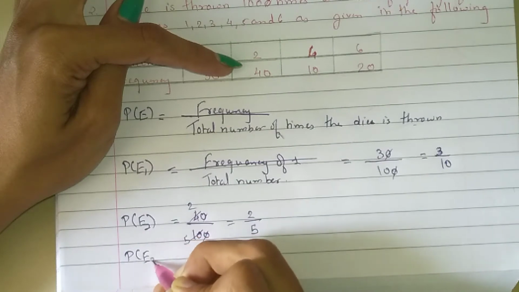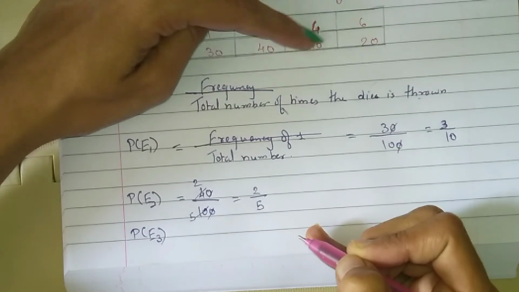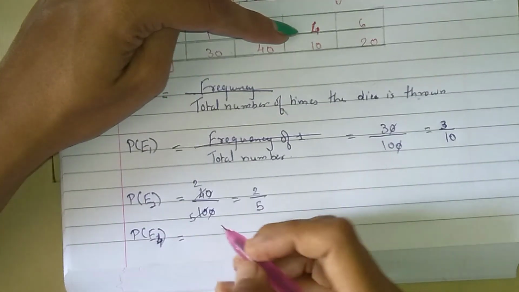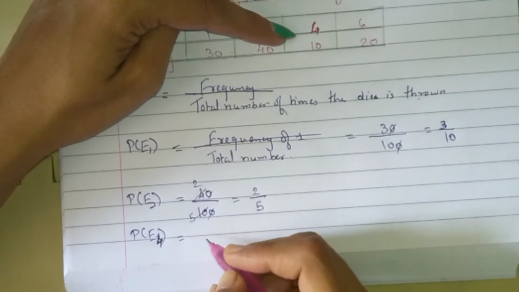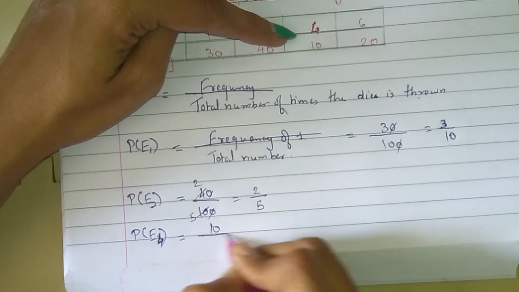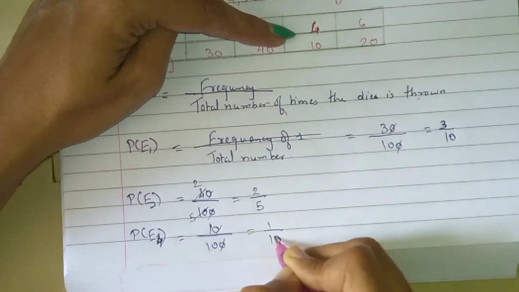Now probability of 3. 3 is not there, 4 is there, so I will write 4 here. Probability of 4 equals frequency of 4 upon total number of times the dice is thrown. Frequency of 4 is 10 upon 100. Zeros cancel, so 1 upon 10.